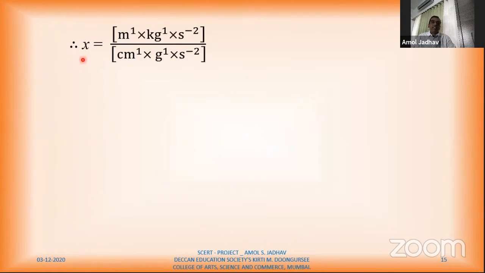I want to find X. I took X to one side. So here I get meter raised to 1, kilogram raised to 1, second raised to -2, over centimeter raised to 1, gram raised to 1, second raised to -2. Now I want the value of this X in terms of dyne. I want the answer in dyne. What does in dyne mean?